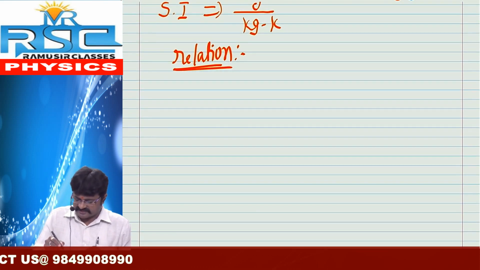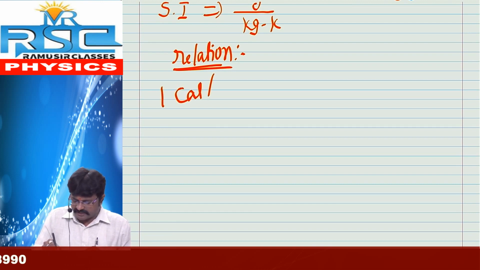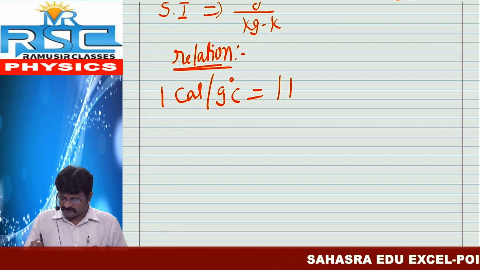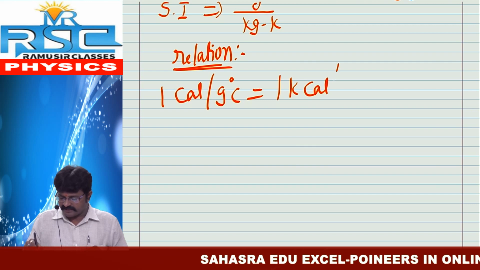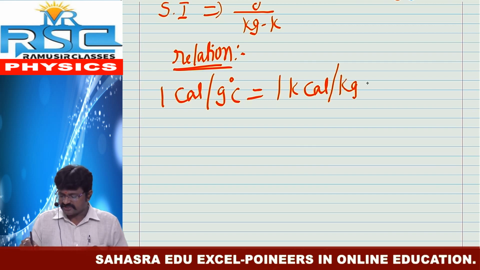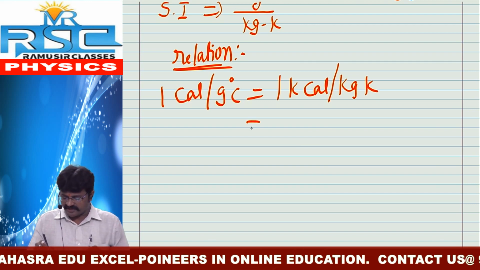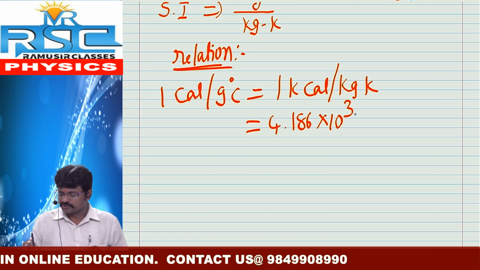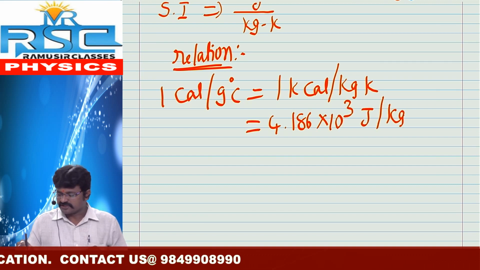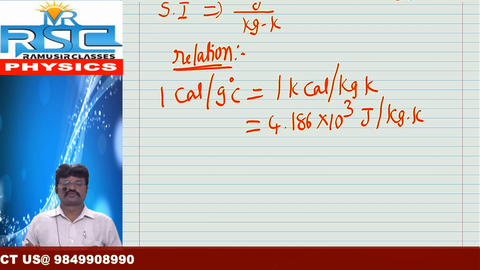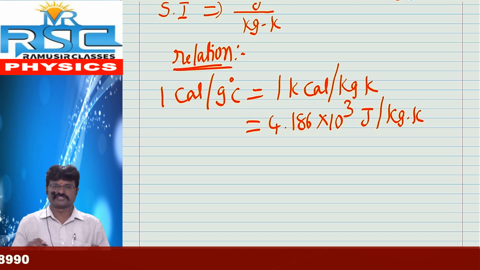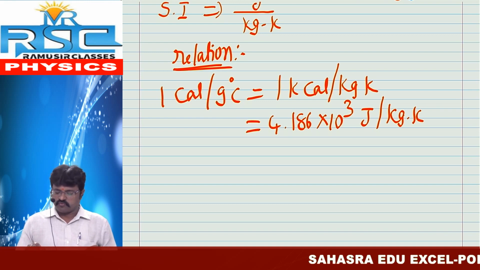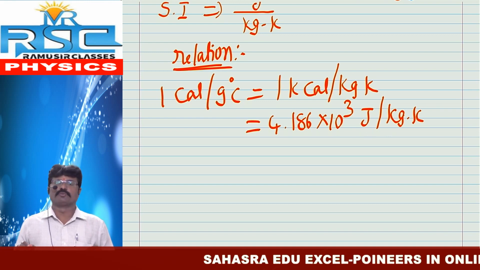It is also written as 1 calorie by gram degree Celsius is equal to 1 kilo calorie by kg Kelvin. Simply, it is also written as 4.186 into 10 cube joule by kg Kelvin. So the relation is: 1 calorie by gram degree Celsius is equal to 4.186 into 10 cube joule by kg Kelvin.